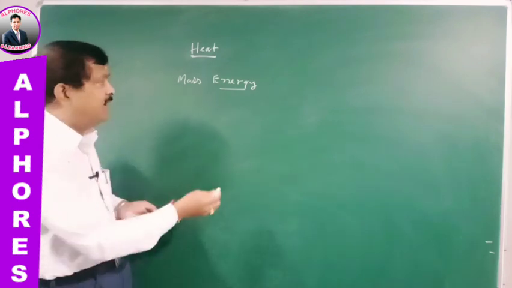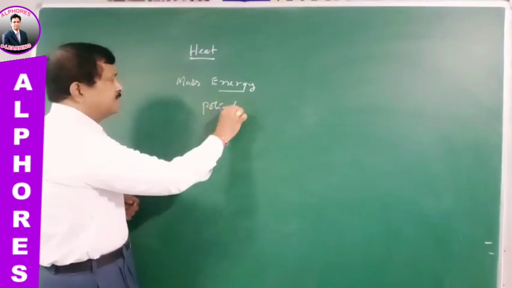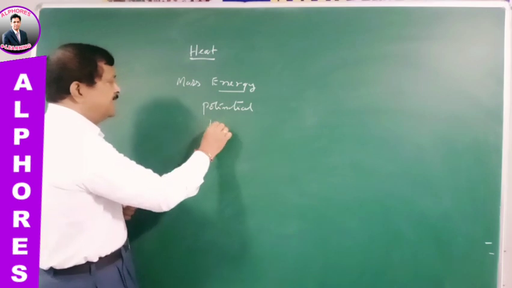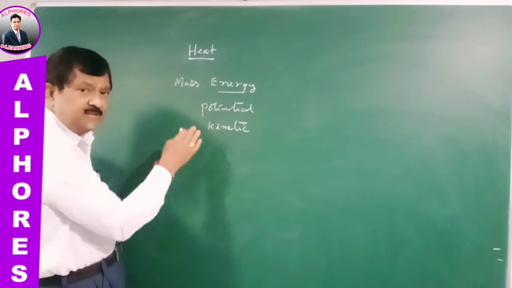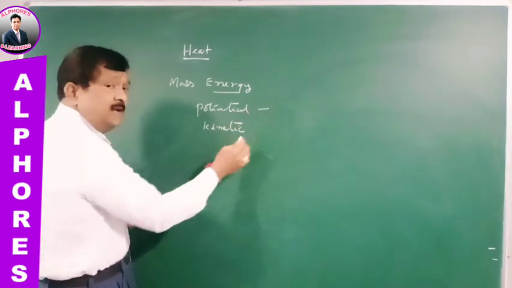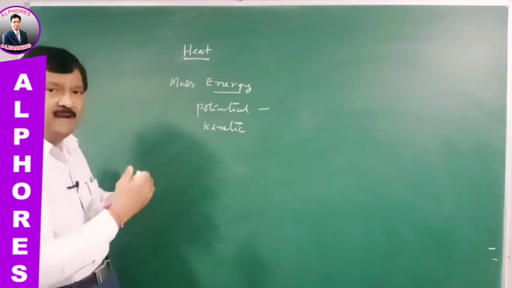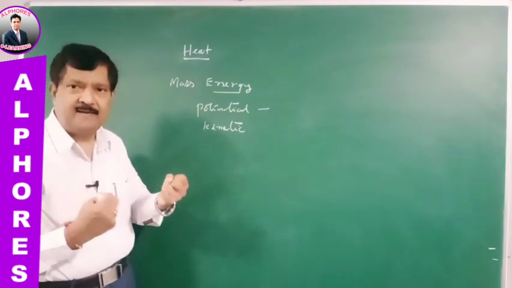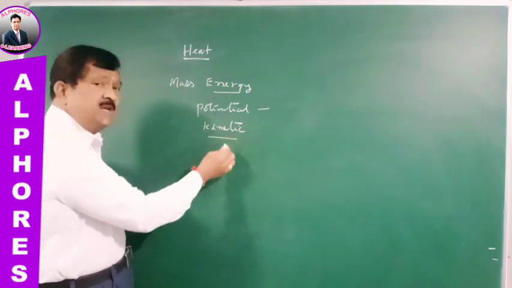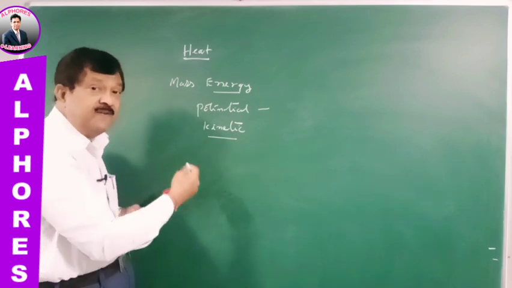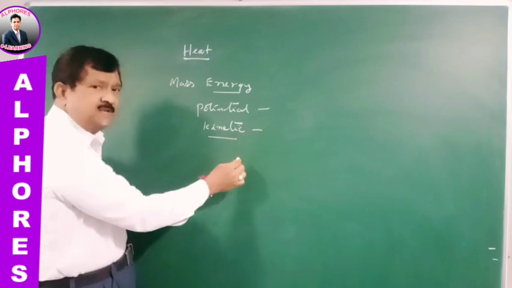You might have heard about different types of energy like potential energy and kinetic energy. Potential energy is the energy possessed by a body because of its position. Suppose you take a stretched elastic rubber band, then it possesses elastic energy. Kinetic energy is the energy possessed by a body because of its motion. When a body is moving with some velocity, it will have some kinetic energy, as we know.